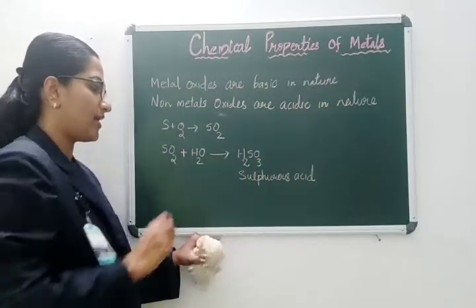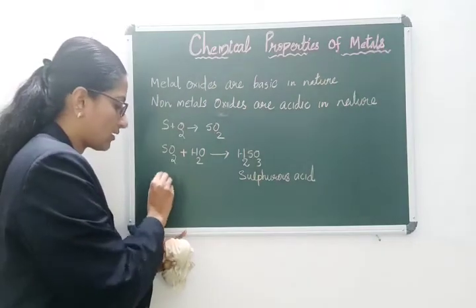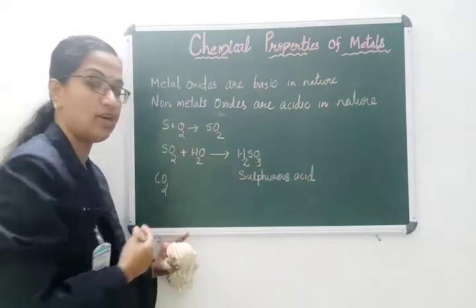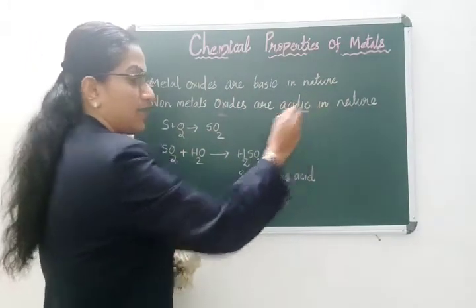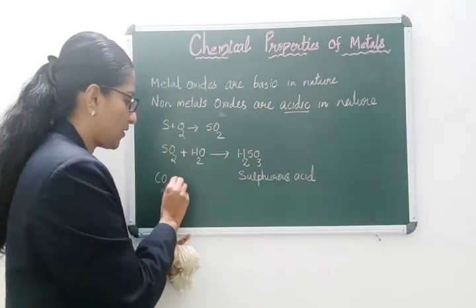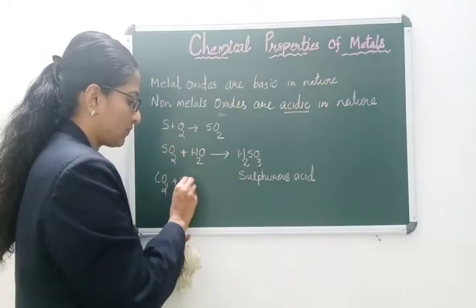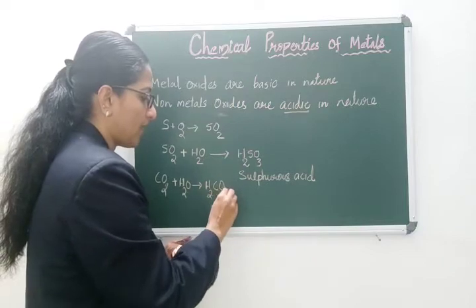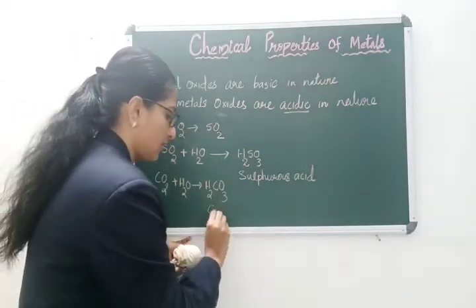So generally, non-metal oxides like sulfur dioxide or carbon dioxide react with water and produce acids, so you can say they are acidic because they produce the acid. If you take carbon dioxide, a non-metal oxide, and make it react with water, you will get carbonic acid, H2CO3.